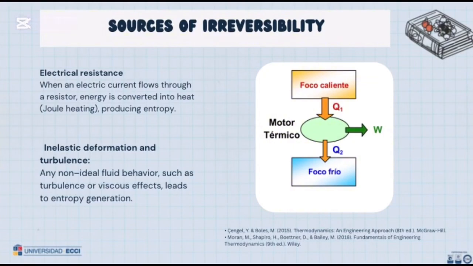Sources of irreversibility: electrical resistance. When an electric current flows through a resistor, energy is converted into heat, Joule heating, producing entropy. Inelastic deformation and turbulence. In non-ideal fluid flow, such as turbulence or viscosity effects, this leads to entropy generation, as we can see in the images.